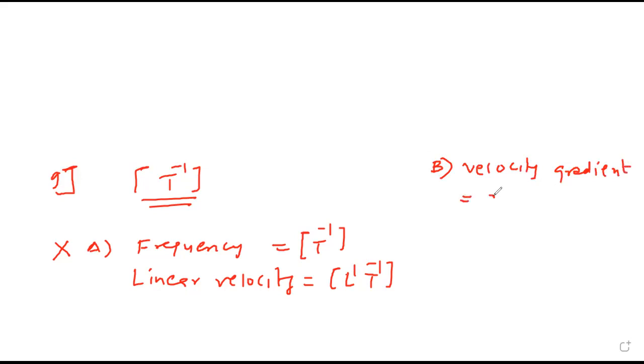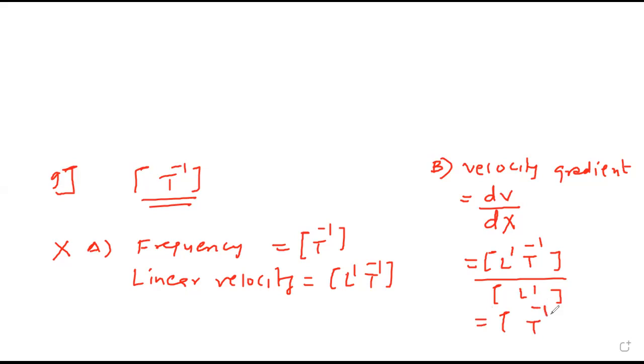Velocity gradient means the ratio of change of velocity with respect to distance. Whenever gradient comes, it is with respect to distance. Change in velocity or velocity both have the same dimension, L T raised to minus 1. Dx is length L. That means it will become T raised to minus 1. Velocity gradient, we are getting T raised to minus 1.